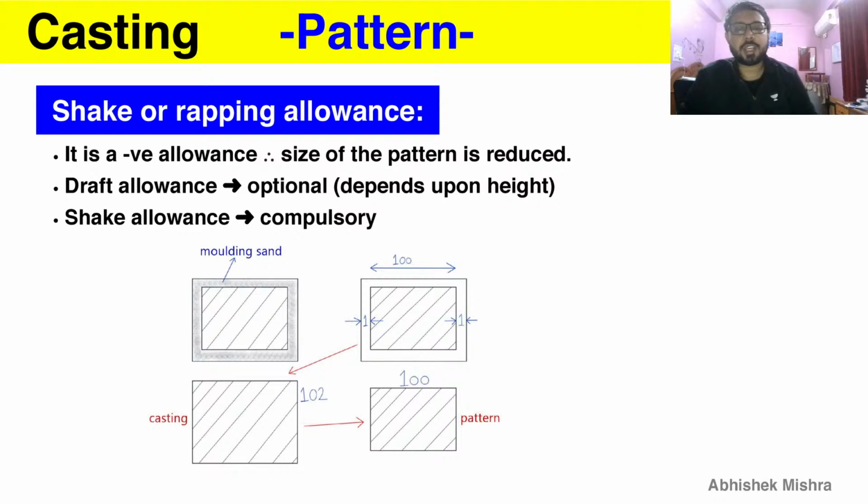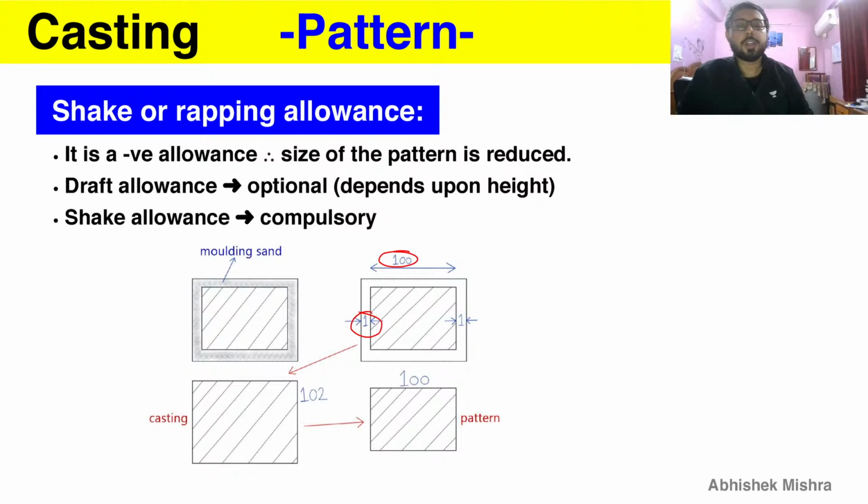And when we are doing this shaking, due to adhesive nature of the molding sand, it will stick with the pattern. And if this molding sand is around all the pattern, and the pattern is drawn out after shaking, 1 mm layer of the molding sand gets stuck, then it will increase the casting by this 1 mm on both the sides. So your 100 pattern will make the cavity of 102 due to this shaking and sticking of the mold layer due to adhesiveness of that molding sand. And therefore your final casting will become 102 instead of becoming 100 as we desired.